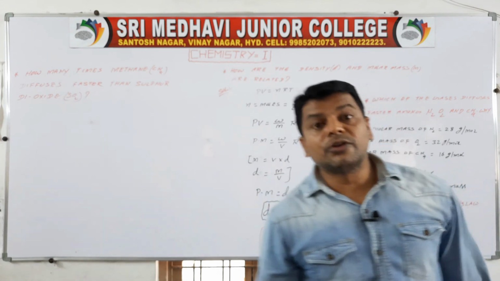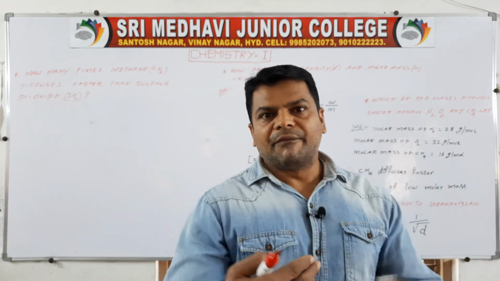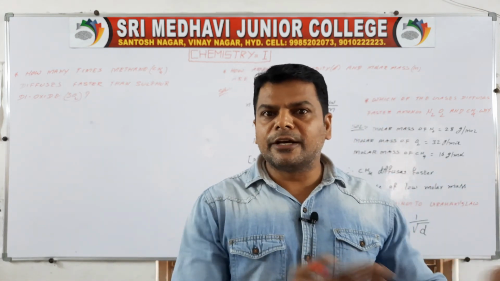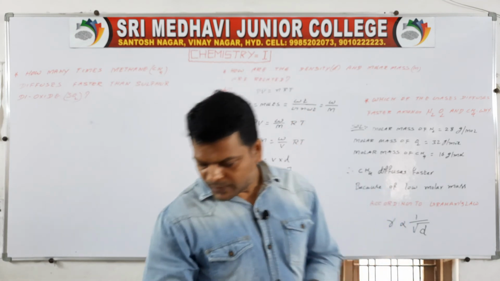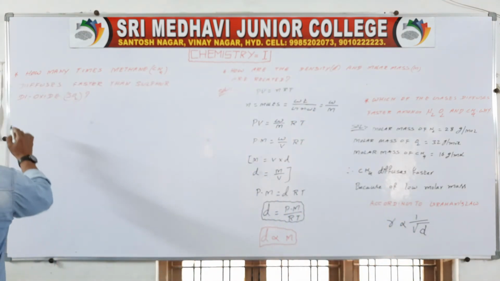So here we have to use the formula related to rate of diffusion and molar mass.